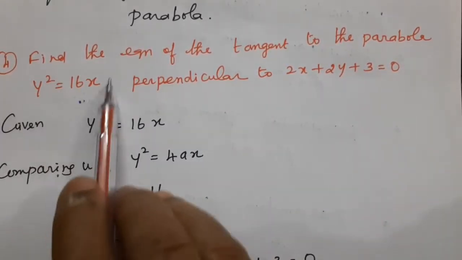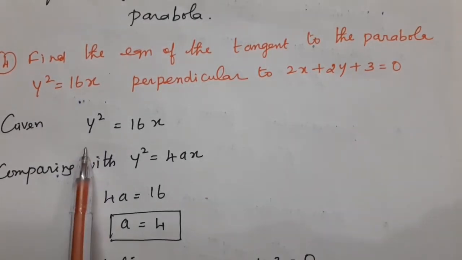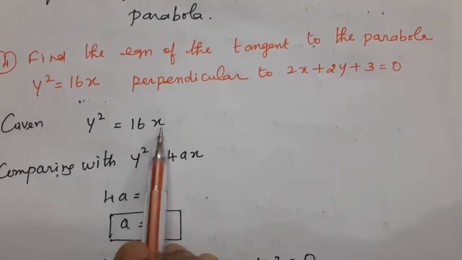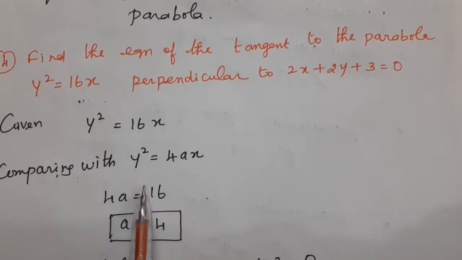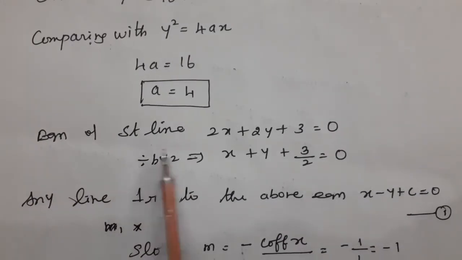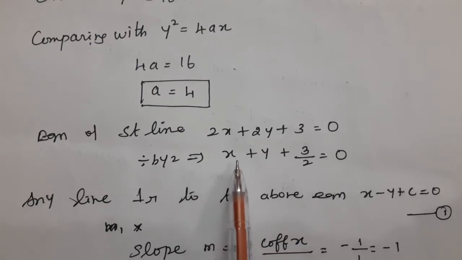y² = 16x is the equation of the parabola, and the tangent is perpendicular to the given straight line. Comparing with y² = 4ax, 4a = 16, so a = 16/4, which is 4. The given equation of the straight line is 2x + 2y + 3 = 0. Dividing by 2, we get x + y + 3/2 = 0.